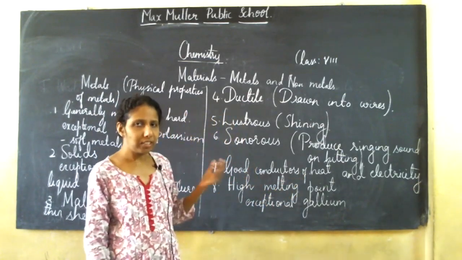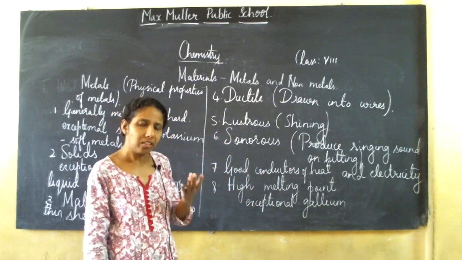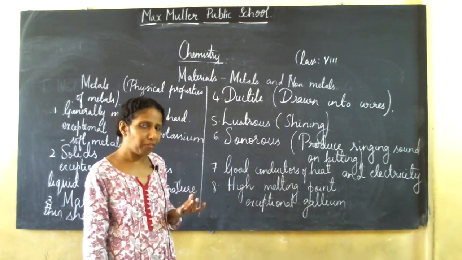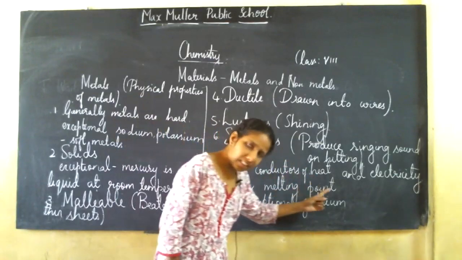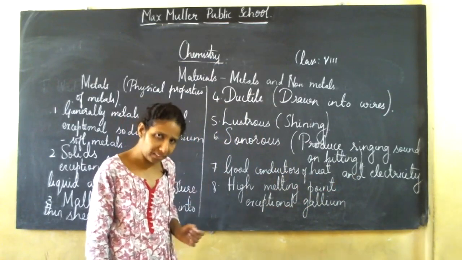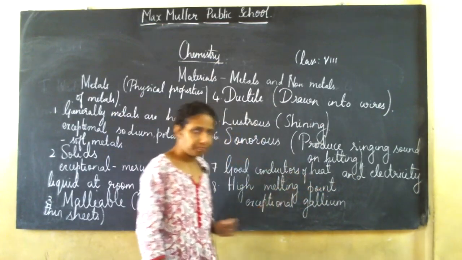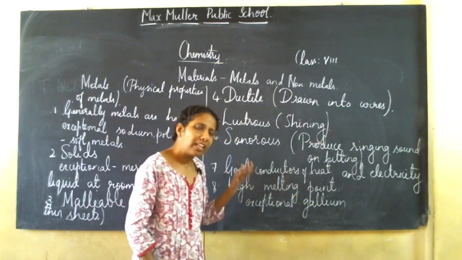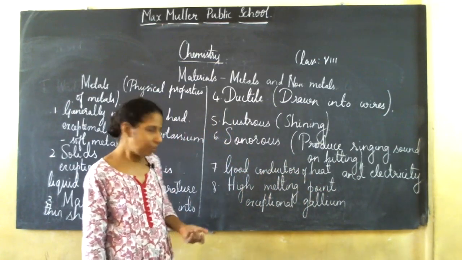Okay, you know, just now we discussed electric wires, isn't it? They are made up of copper wires and aluminium wires, isn't it? That means copper wires and aluminium wires are used in electrical connections because they allow electricity to pass through them. Since they allow electricity to pass through them, we say they are good conductors of electricity. So metals are good conductors of electricity. Why? Because they allow electricity to pass through them. We repeat the example, copper wire and aluminium wire.